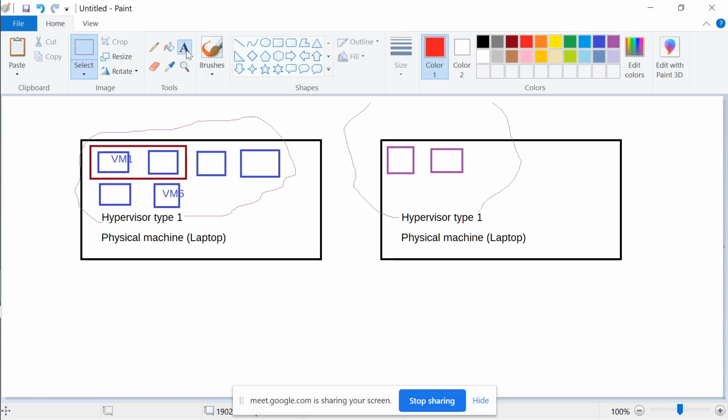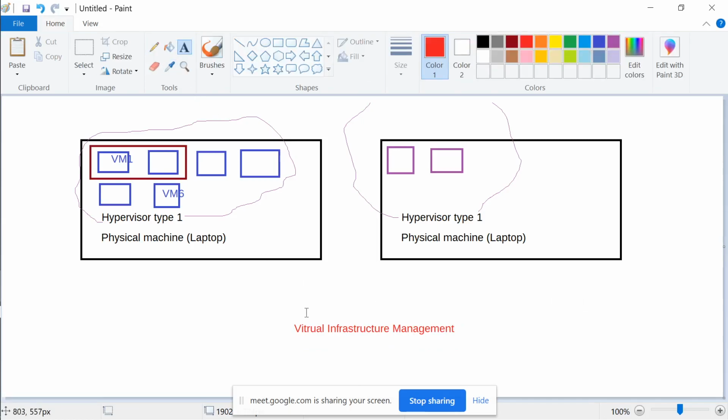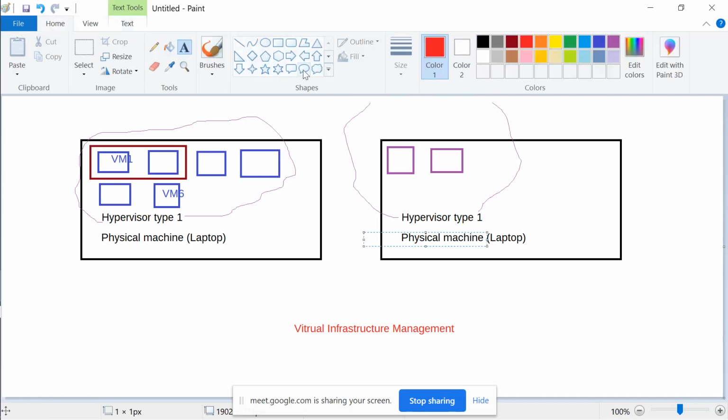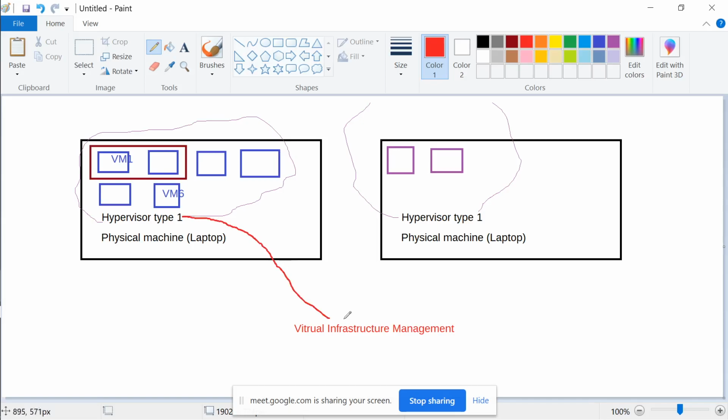So for this we require a separate virtual infrastructure management software, and we have spoken about this a little bit in our previous lectures. So this fellow is managing whom? Virtual infrastructure management is supposed to manage the hypervisors.